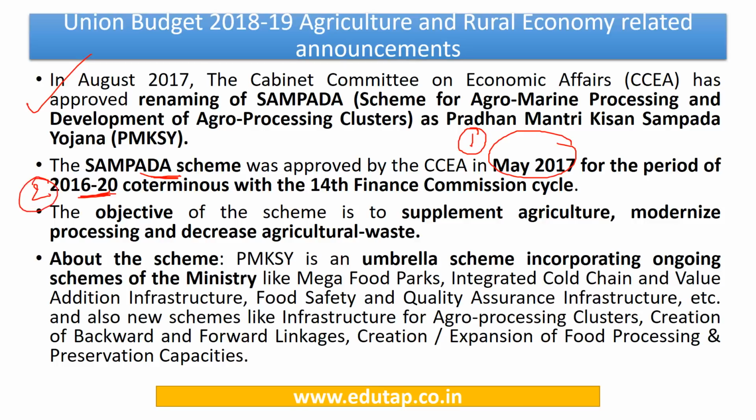Third, this particular scheme was renamed as Pradhan Mantri Kisan Sampada Yojana in August 2017. The third point to note. So basically, what is the scheme all about? It is an umbrella scheme which incorporates the ongoing schemes of the Food Processing Ministry. So kindly go into the details as well.